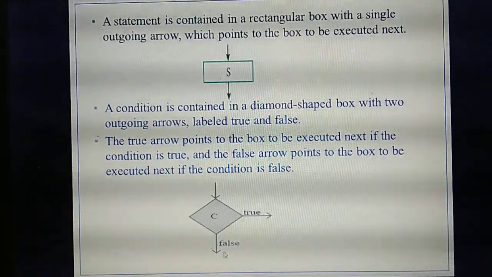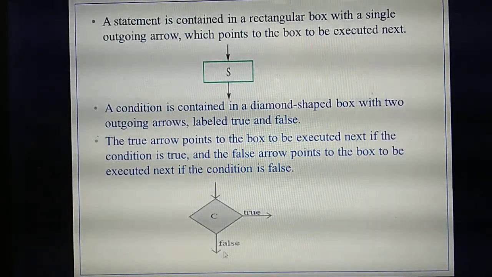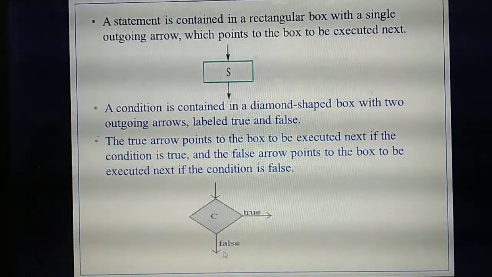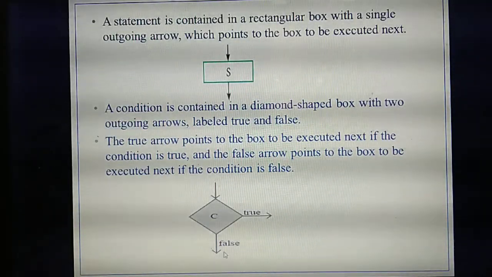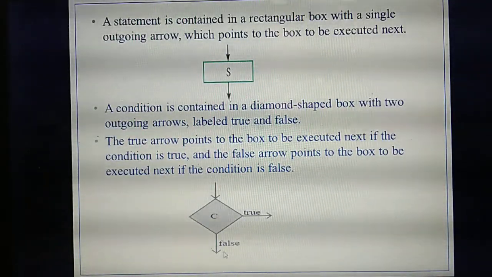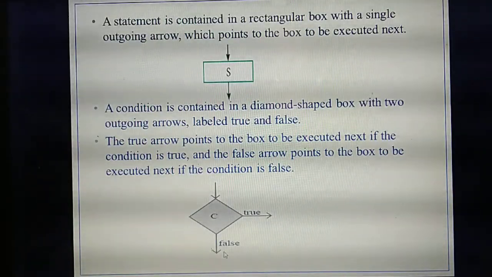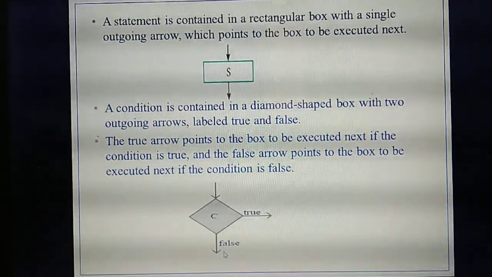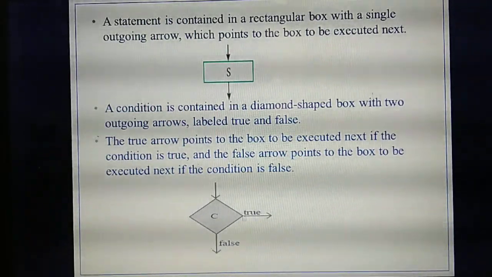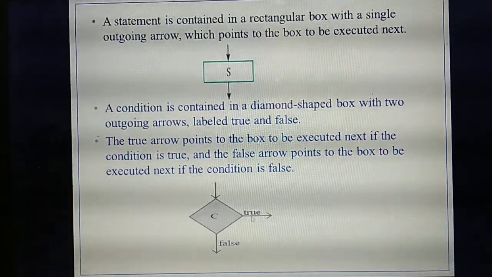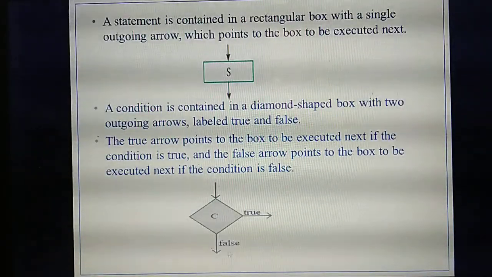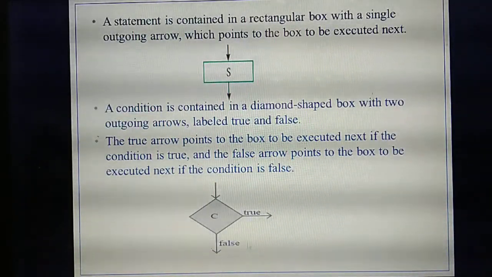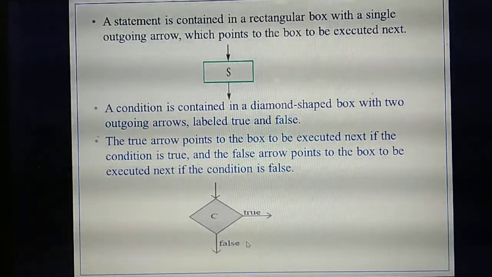So this is a condition. The diamond shaped box will check the condition. How many arrows will be there for this diamond shape? Two outgoing arrows. That's important, don't write incoming arrows. It will contain two outgoing arrows, one labeled true and another labeled false.